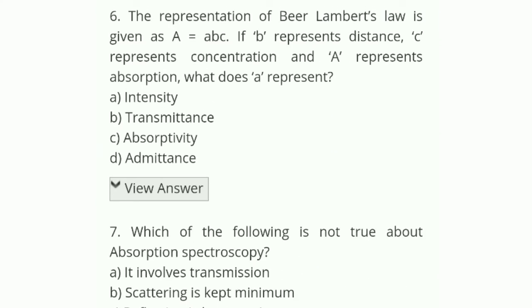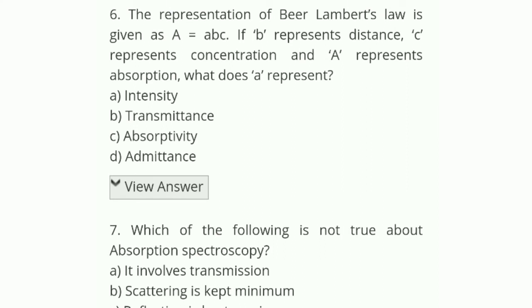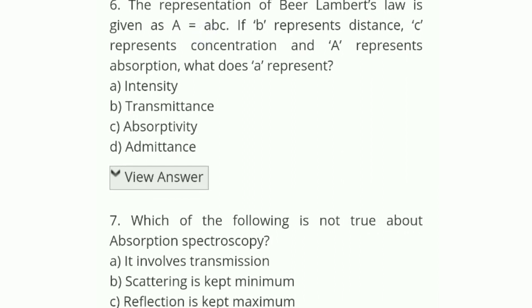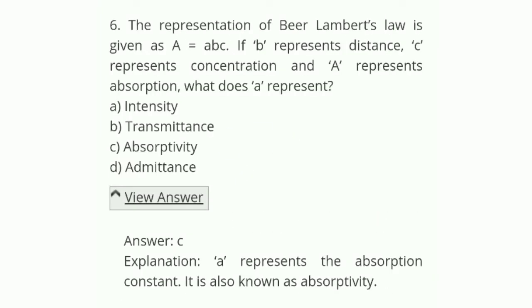The representation of Beer-Lambert's law is given as A is equal to abc, where b represents distance, c represents concentration, and capital A represents absorption. So what does the small a represent? The options are intensity, transmittance, absorptivity, or admittance. The small a represents absorptivity. It is the absorption constant, also known as absorptivity. So C is the correct answer.